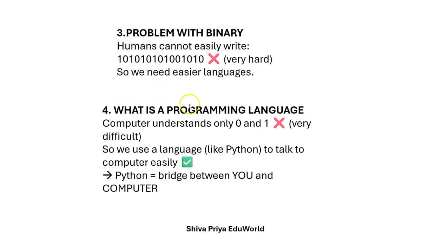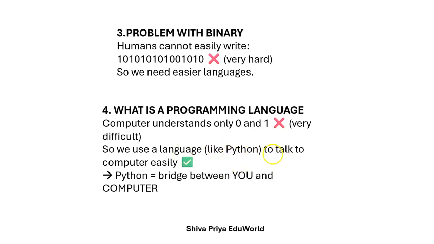What is a programming language? To solve that problem, we have come up with programming languages. A computer understands only zeros and ones, right? It is very difficult for humans to understand. So we use languages like Python, Java, C, C++ to talk with computers easily. Clear? To talk to the CPUs easily.